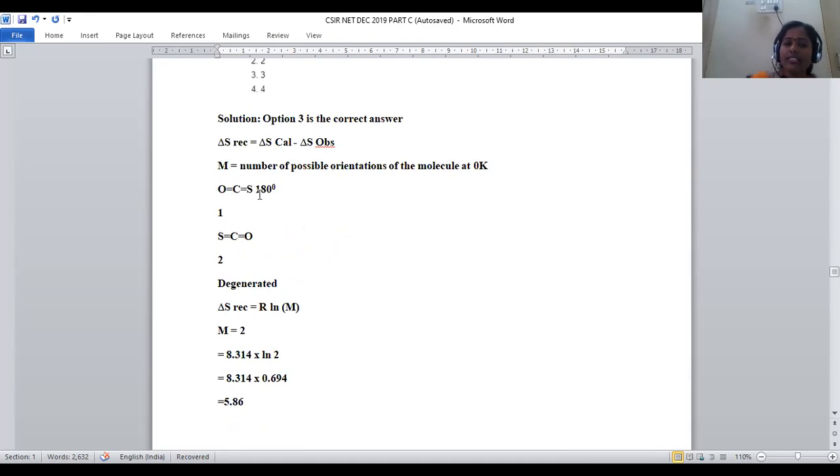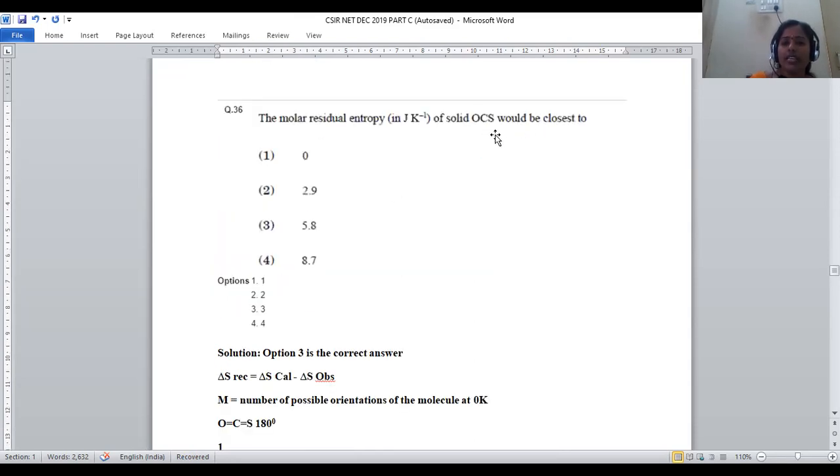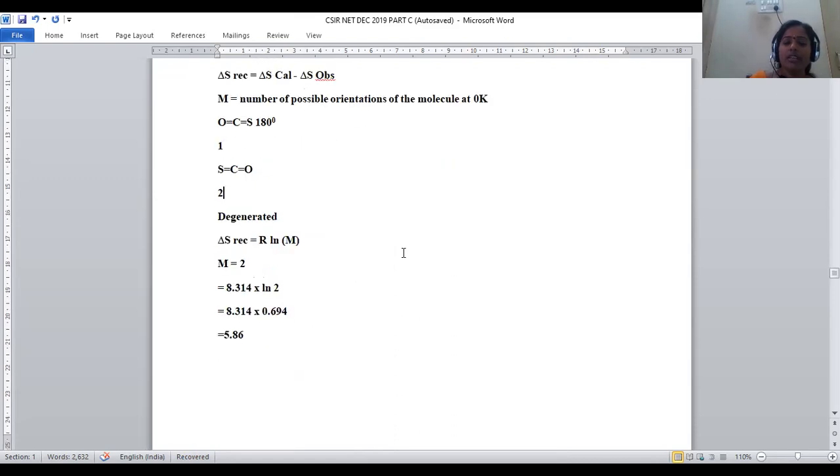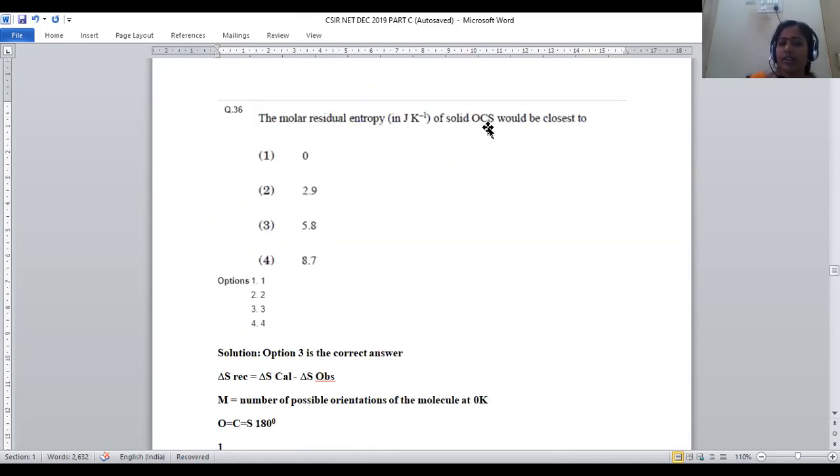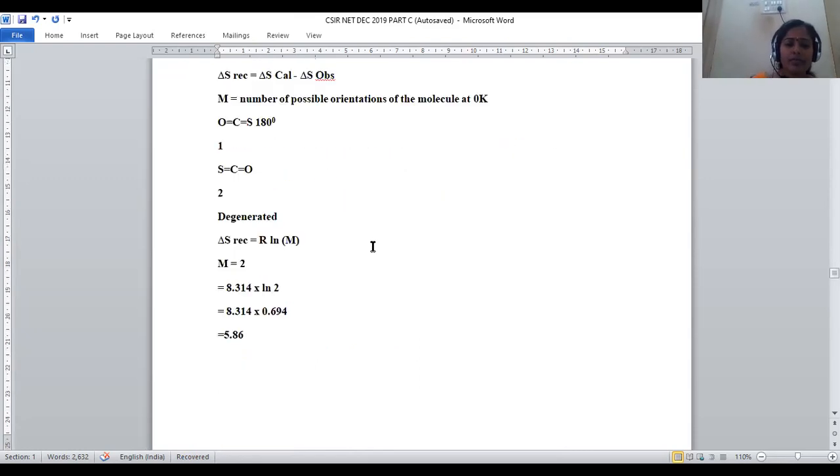Here we can change the linkage by shifting, S double bond C double bond O. This is the first possible orientation, and this is the second possible orientation for the OCS formula. M is equal to 2 because two possible orientations are given for this OCS molecule, right? It is a kind of carbon dioxide molecule only, where one of the oxygens is replaced with a sulfur atom.